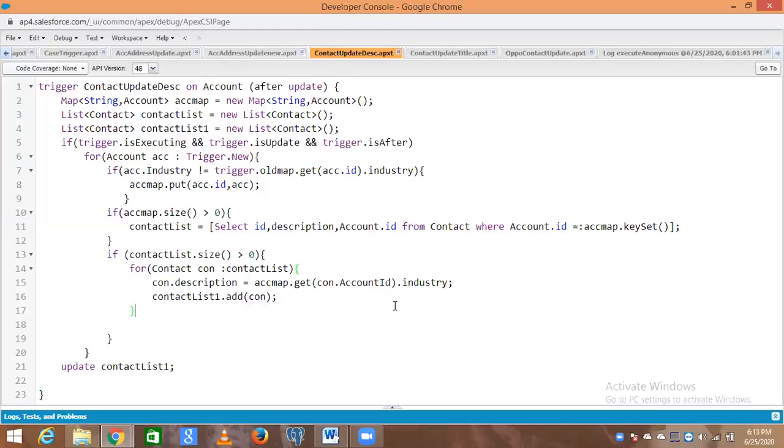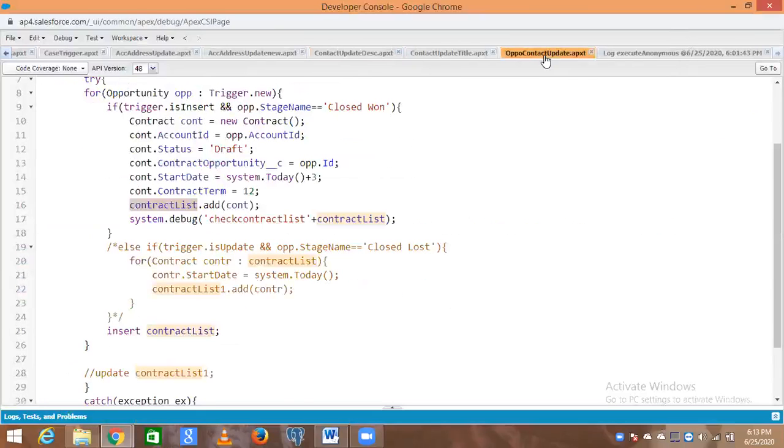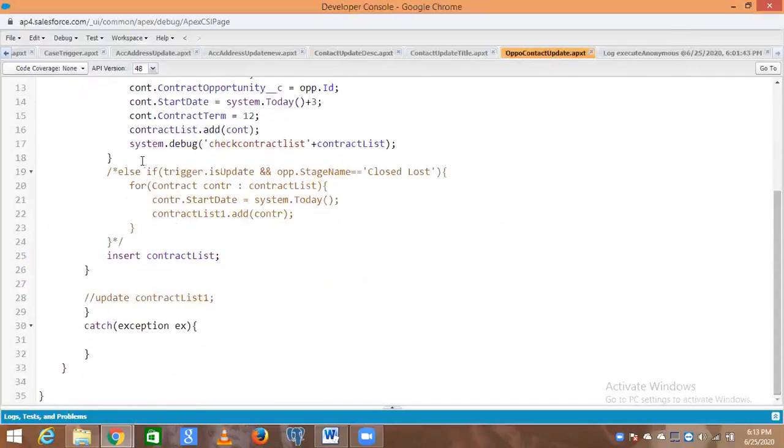Understood? Okay, so let's write the code now. So line number 19 is fine.